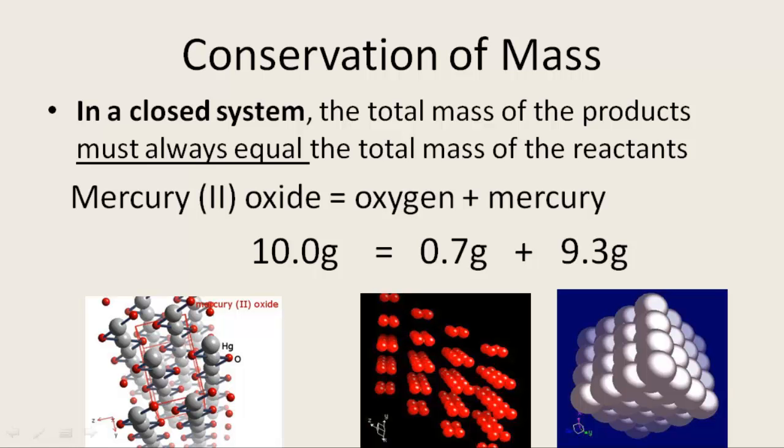In this example, we are breaking down mercury oxide into its two components, oxygen and mercury. How much oxygen will we get? This is one of the experiments that the founder of modern chemistry performed. He would heat mercury oxide until the bonds broke. He would then collect the oxygen and breathe it in, sharing it with his colleagues. While I wouldn't recommend it due to the toxic effect of mercury, he did not suffer from mercury poisoning because he breathed in only the oxygen, though he did meet with an untimely end.